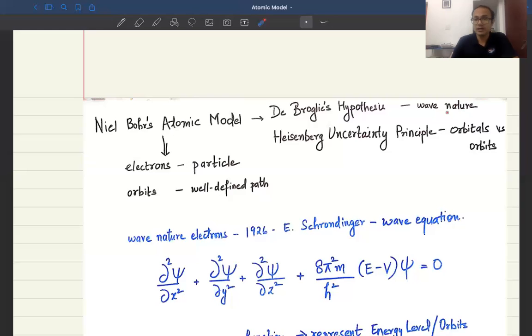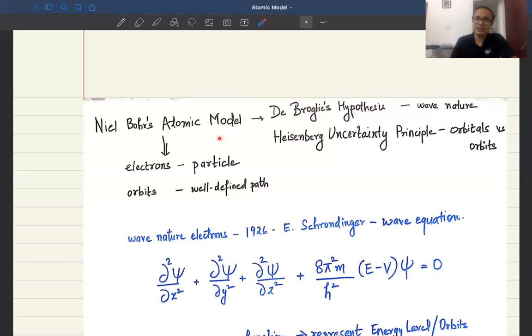The wave nature couldn't be explained by Niels Bohr's atomic model, and the well-defined path set by the orbits is not possible according to Heisenberg's principle. So that is why Niels Bohr's atomic model failed.